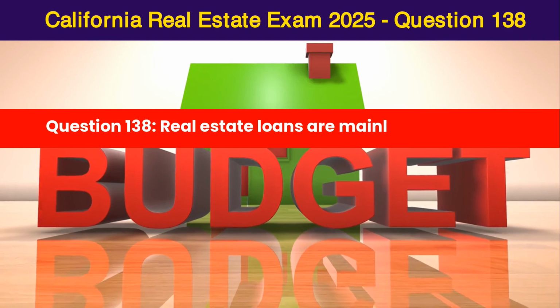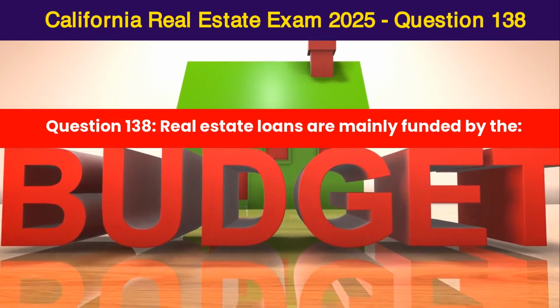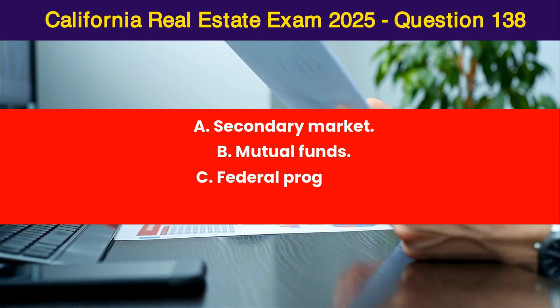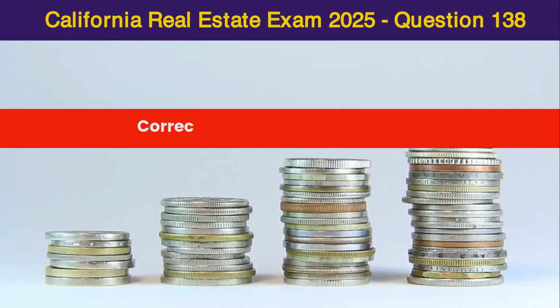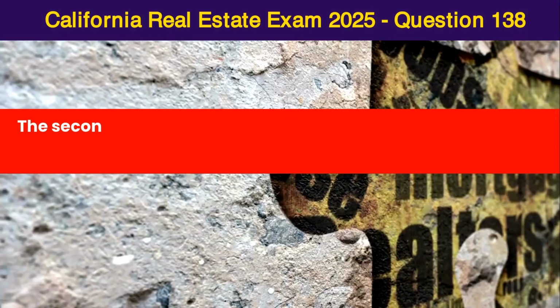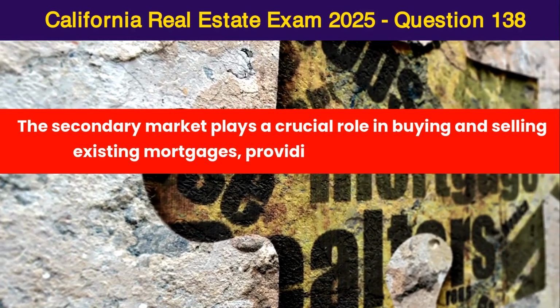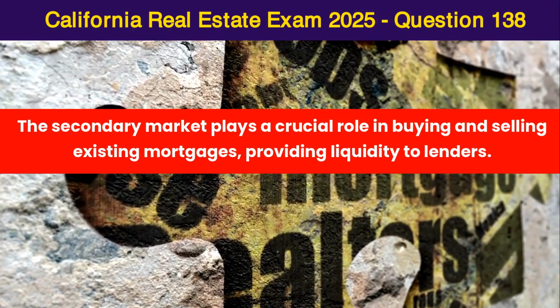Question 138. Real estate loans are mainly funded by A. The secondary market, B. Mutual funds, C. Federal programs, D. Bank deposits. Correct answer is D. Bank deposits. The secondary market plays a crucial role in buying and selling existing mortgages, providing liquidity to lenders.